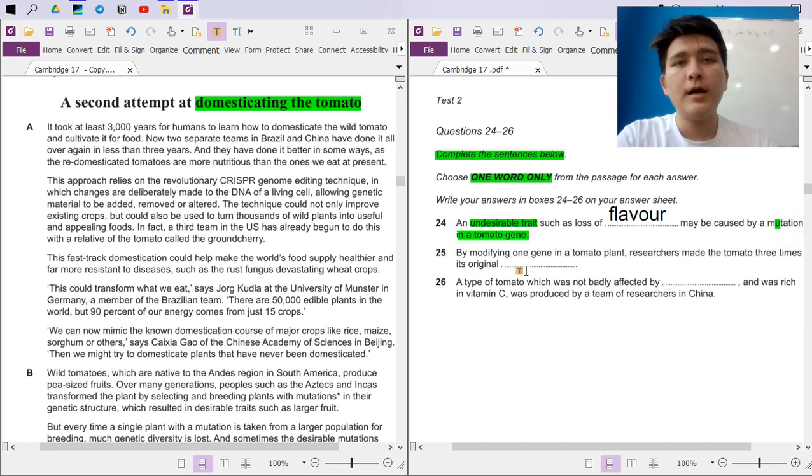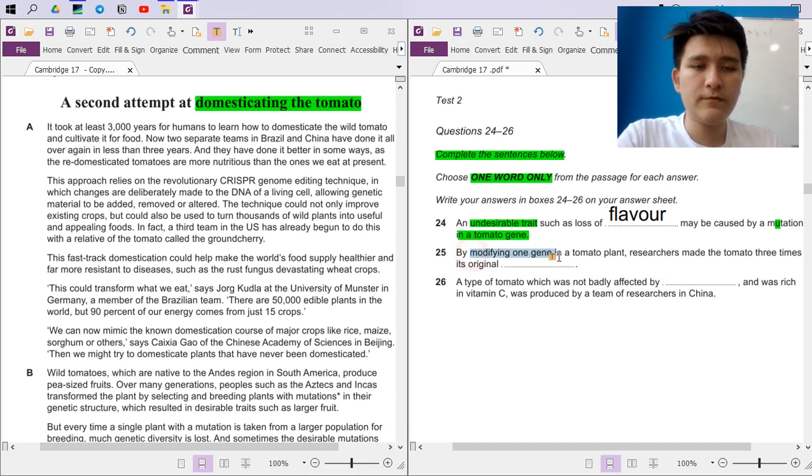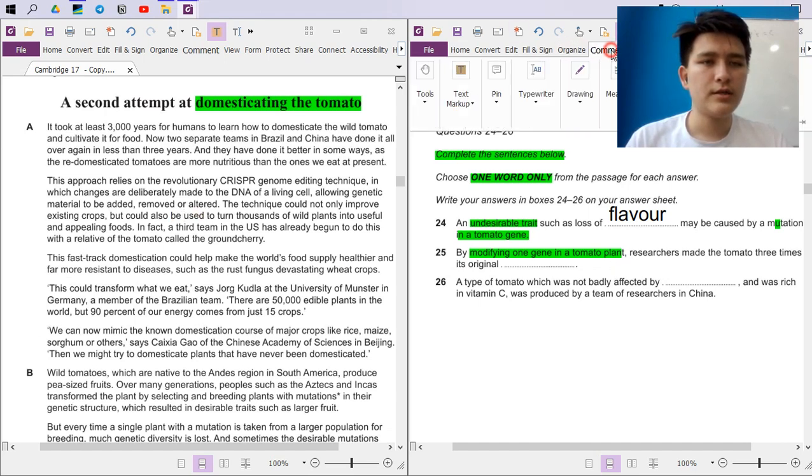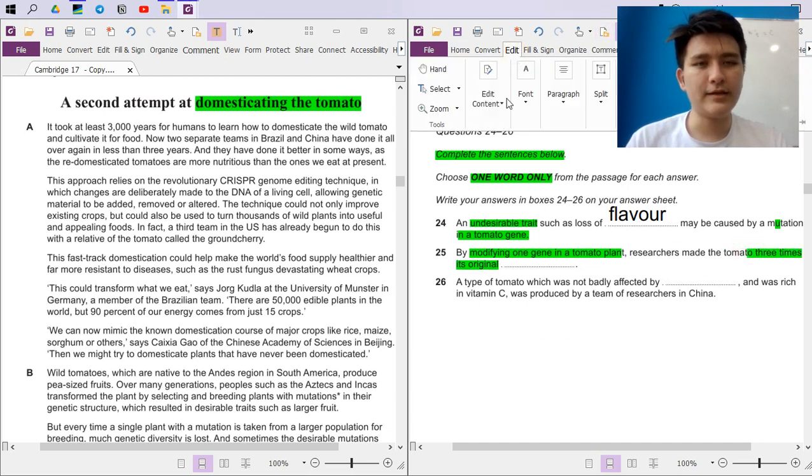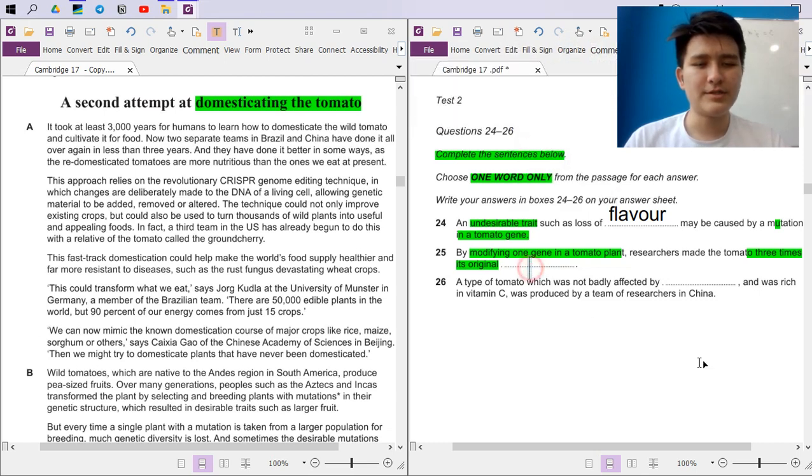Tomato gene. Okay. By modifying one gene in the tomato plant, researchers made the tomato 3 times its original size, maybe, right? Modifying, like when you modify, that means you're changing the gene, right? So I think they're gonna talk about how genetic modification can help, right? 3 times its original. Again, only the word size is just size maybe.